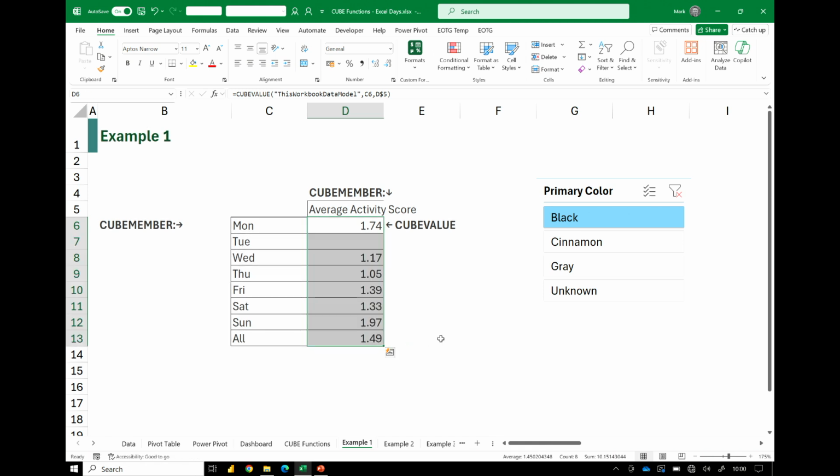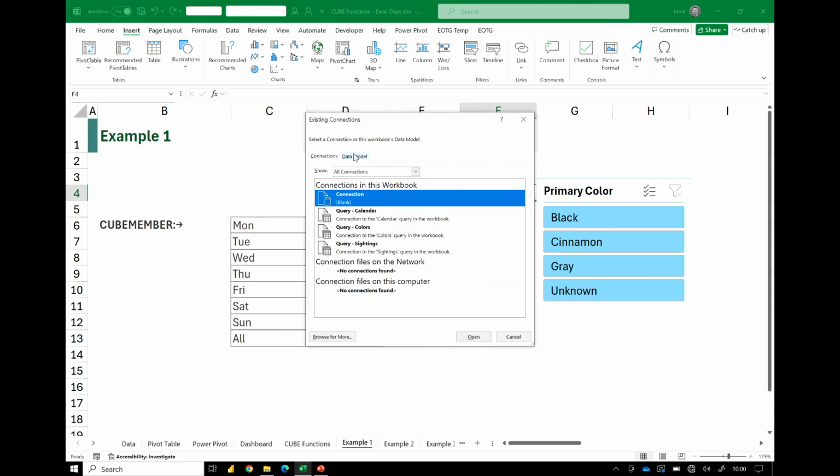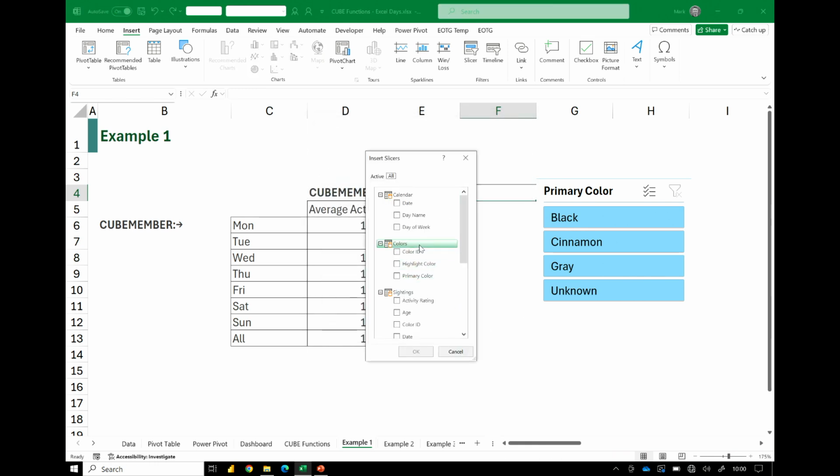That now gets us all of the values out that we need from our data model. So we're now reaching into our data model and pulling out our values. Now before, when we had a pivot table or a power pivot, we were able to add a slicer. Can we add a slicer to our calculations? The answer is yes. So if we want to add a slicer, we go to Insert, go to Slicer, and then we click on, in this dialog box, we click on Data Model. It says I've got 4 tables. I click Open. That then gives me all the elements that I can create a slicer for.